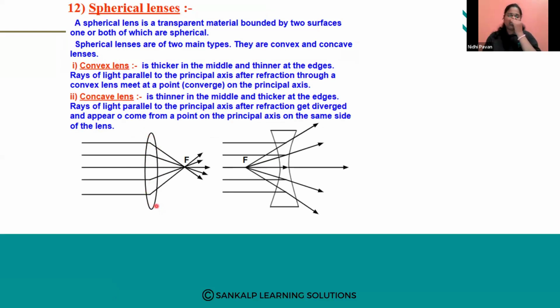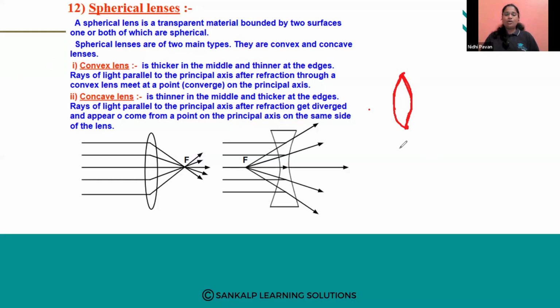We have two main types of spherical lenses. The first one is a convex lens. The second one is a concave lens. Convex mirror, convex lens, concave mirror, concave lens. The convex lens is thicker in the middle and thinner at the edges. It is made up of two convex surfaces, thinner at the edges but thicker at the middle.